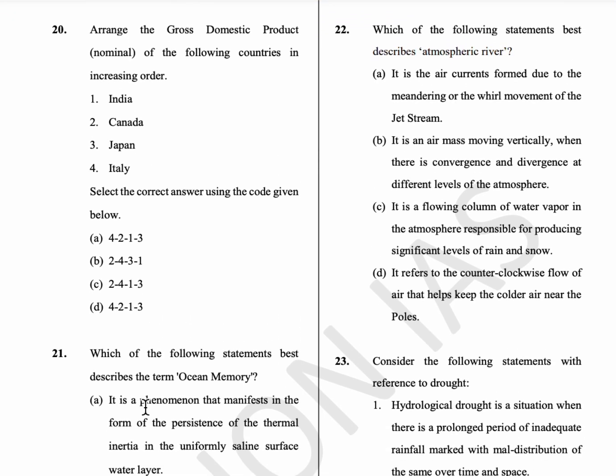22nd question, which of the following statements best describes atmospheric river? So here the atmospheric river is a flowing column of water vapor in the atmosphere responsible for producing significant levels of snow and rain. Okay, option C is the answer.